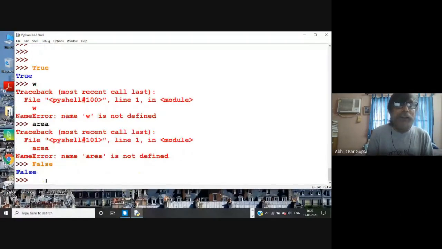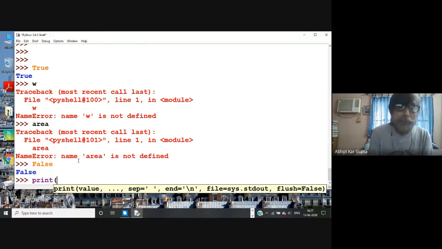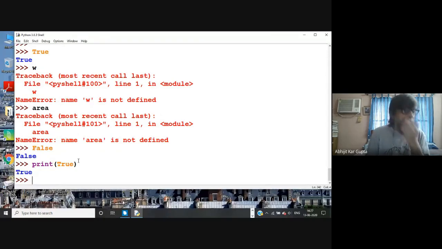If you write print, you don't have to put them inside quotes, although it looks like text. These names are enough, like James Bond. So print True gives True. Under this True and False, I told you that binary is between 0 and 1. So True is designated as 1, and False is designated as 0.